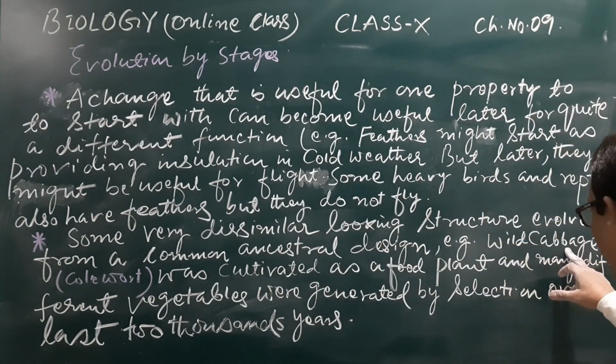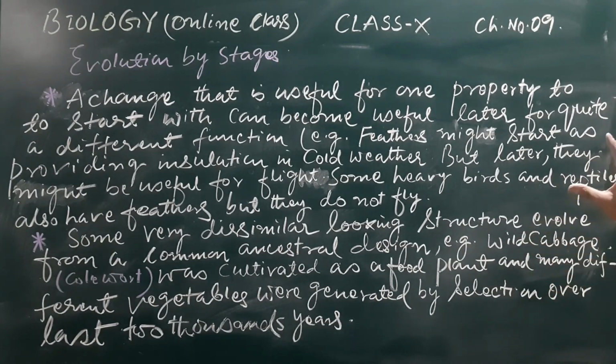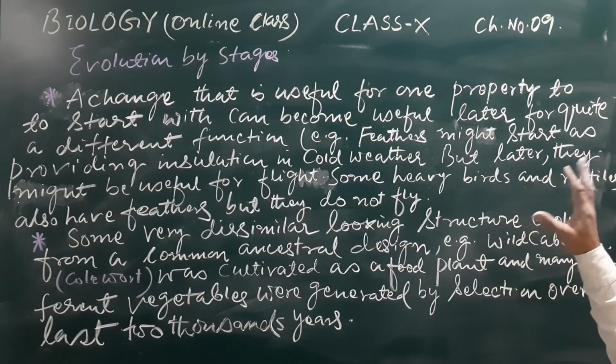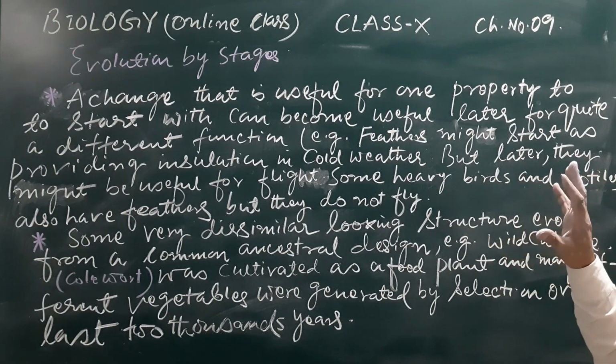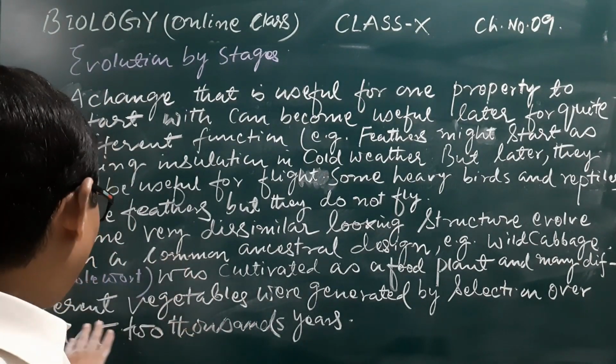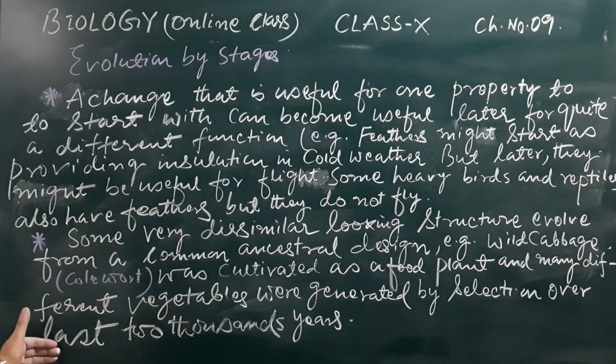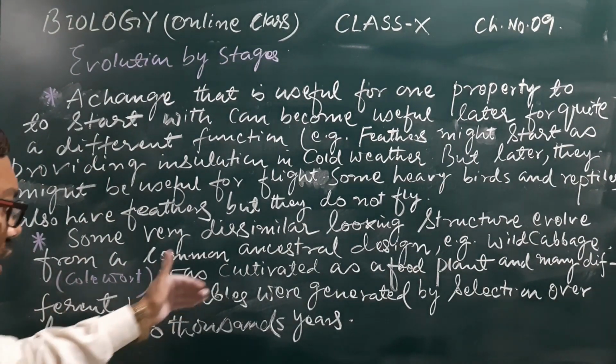Like when we talk about the wild cabbage, from this wild cabbage as a common ancestor came 5 different varieties of cabbage. These types of vegetables were generated by selection over 2000 years.